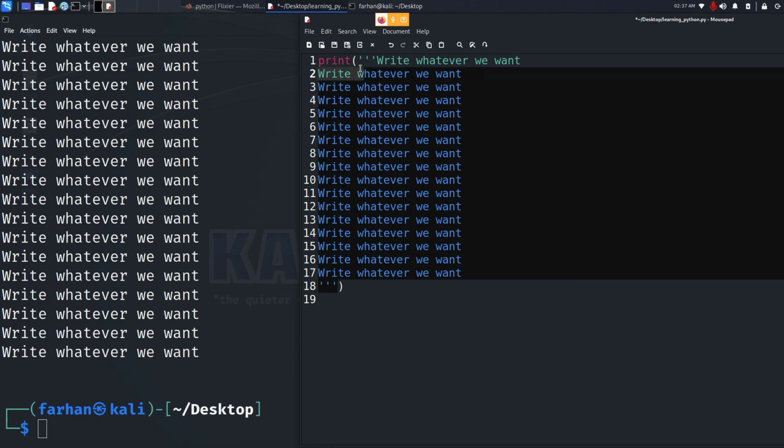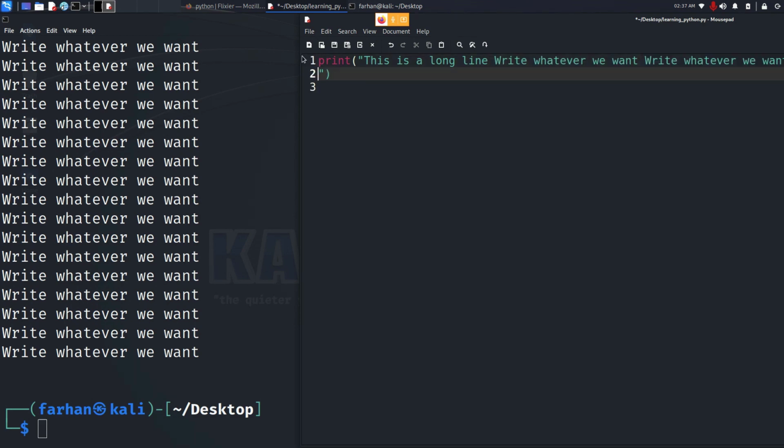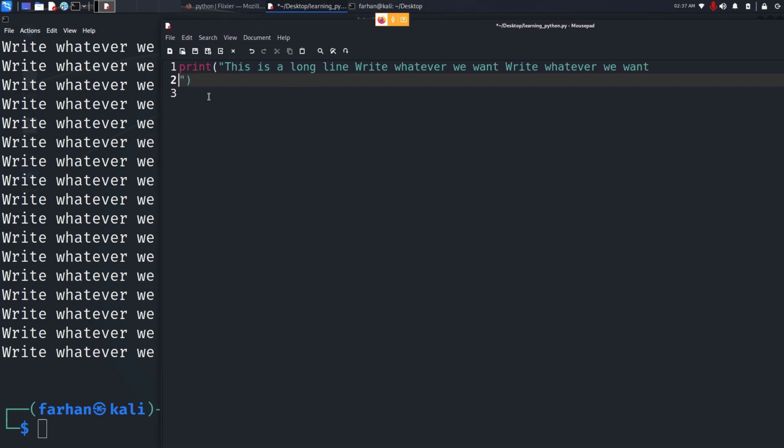Suppose you have one really long line and you don't want to do it like this, then what you can do is, in double quotation, write this is a long line, and I will copy and paste this line to make it longer. So right now I have a very long line, and suppose I want to print this line separately.